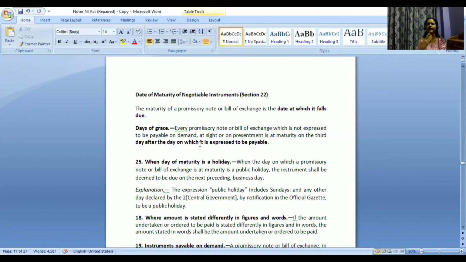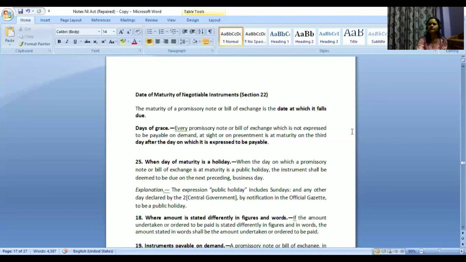On demand as in whenever I am demanding. At sight as in you are somewhere, I am going to you, and at sight I am presenting the bills of exchange or promissory note. You need to make the payment accordingly. Or it may be on presentment. I am presenting that particular bills of exchange or promissory note to you. You need to make the payment. So in that case, whenever it is demanded, that is maturity.